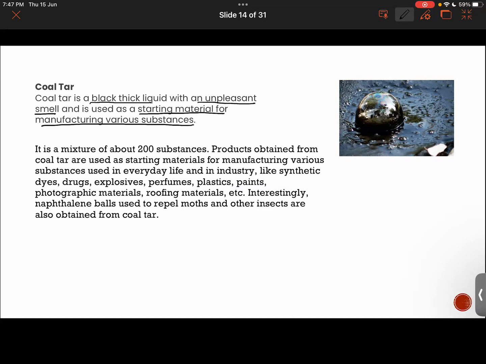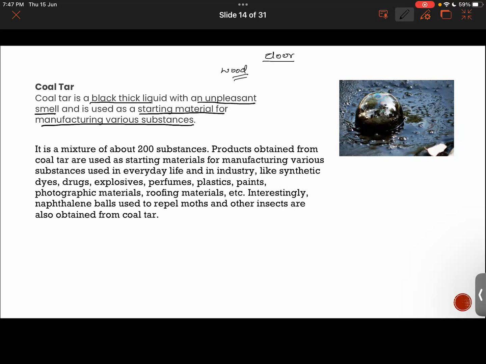The starting material means that for manufacturing different products in industries, it is used as a base material. Like, if I were to manufacture a door, what is the base material required? That is simply wood. So it acts as a starting material for manufacturing various substances in industries.